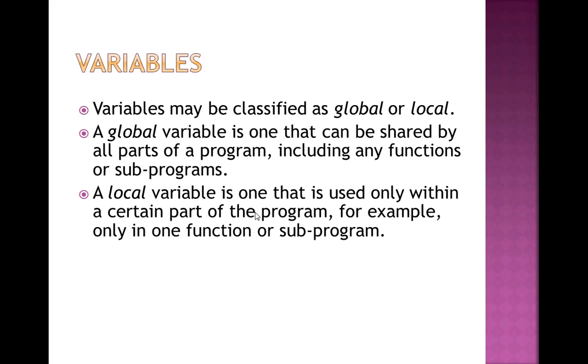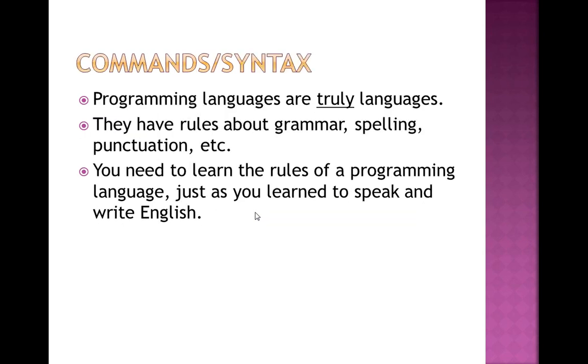And if I use the same variable in the whole program, that is denoted by a global variable.